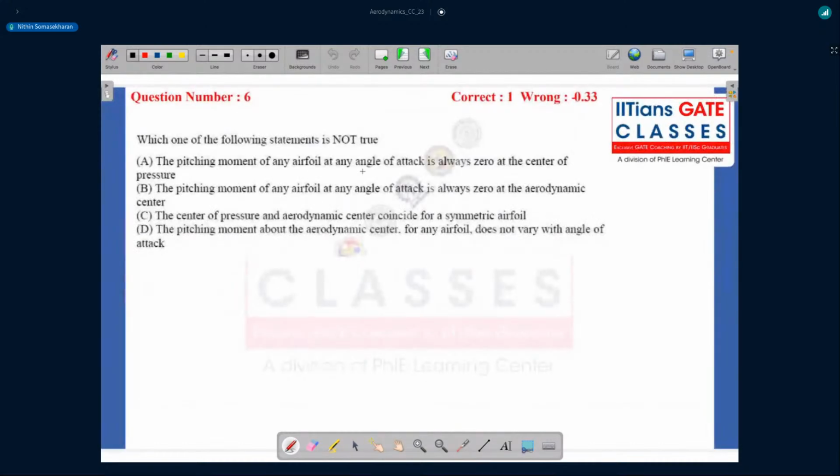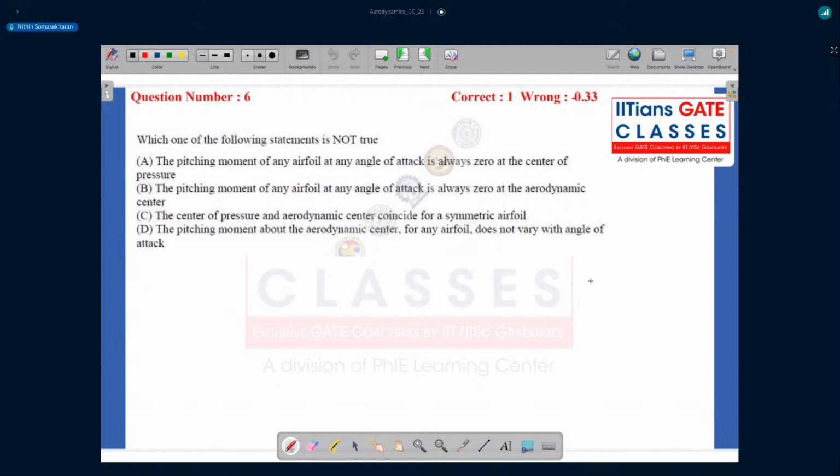And let's get started. So here, what they're asking is, which one of the following statements is not true? So they're asking which is false. All right. So the first statement is the pitching moment of any airfoil at any angle of attack is always zero at the center of pressure. So which is a true statement, right?